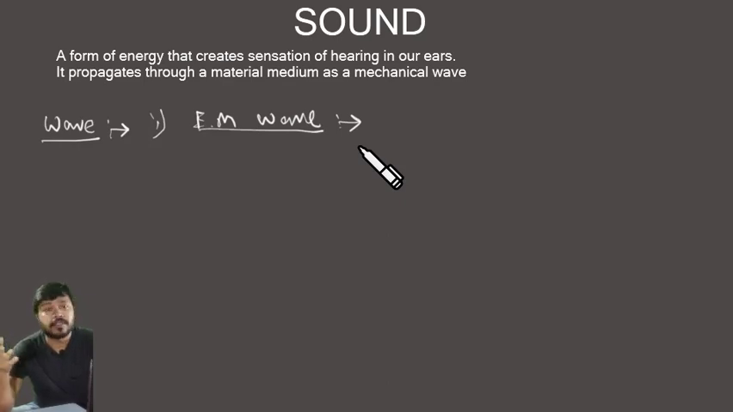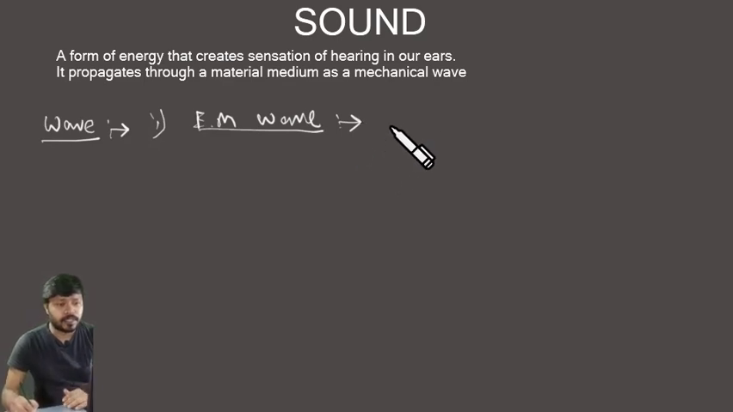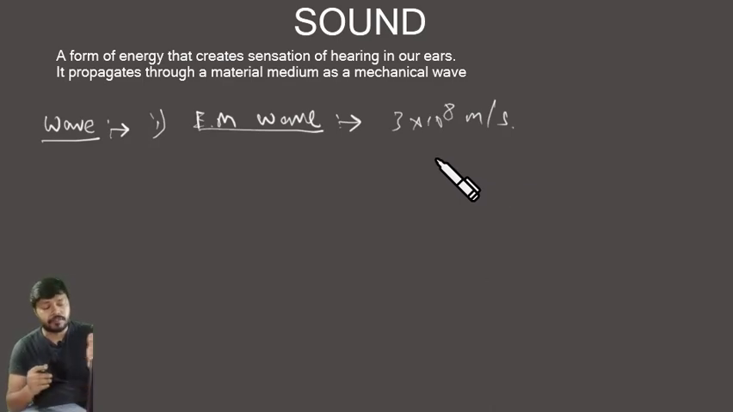Examples are light waves. Of course, light can travel from the sun to the earth without a medium. It's an electromagnetic wave. Any radiation is an electromagnetic wave. This kind of wave is very, very fast. Precisely, the velocity of an electromagnetic wave is 3 into 10 to the power 8 meters per second. That's the velocity of light.